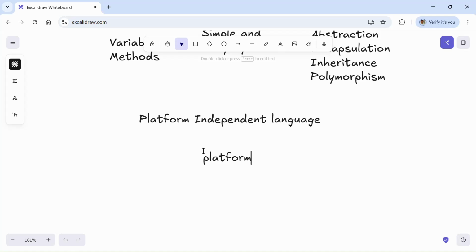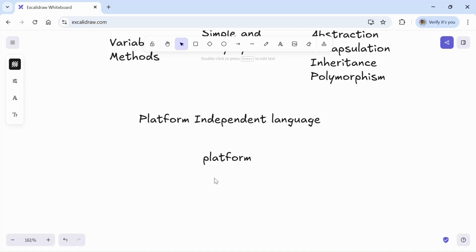A platform is the environment where a program runs. Let's understand with a simple example. I am teaching a Java course. YouTube is providing a platform where I can teach Java. Similarly, Java provides a runtime environment where the programs will execute.